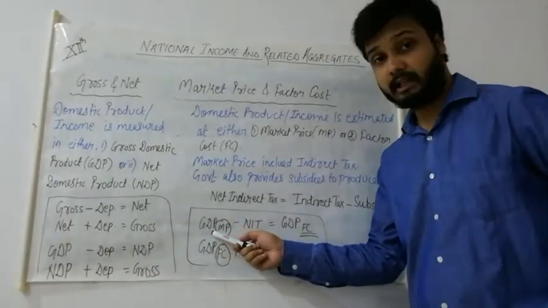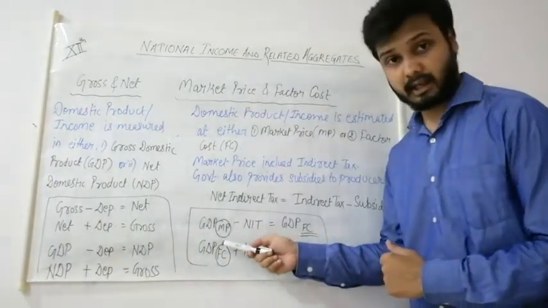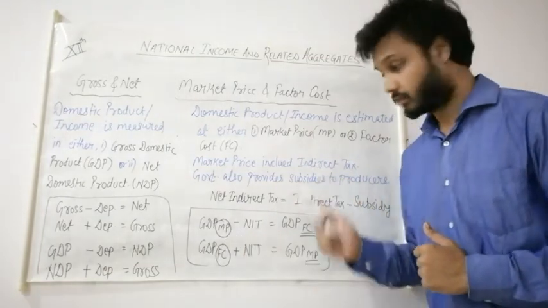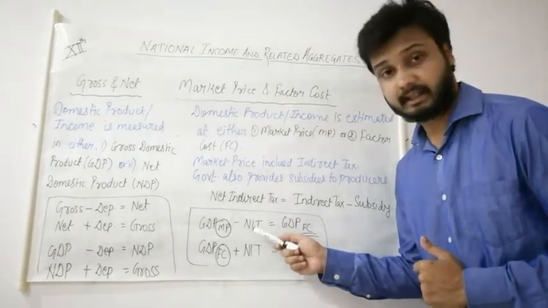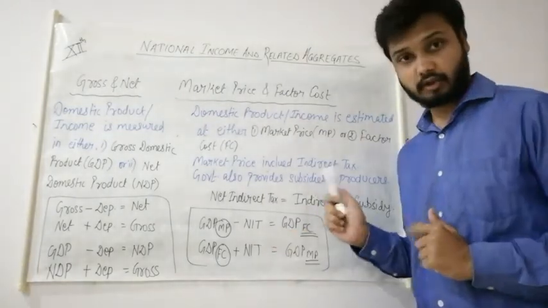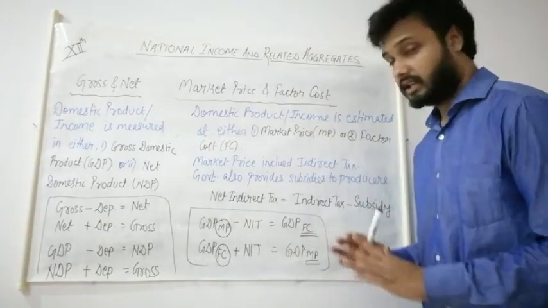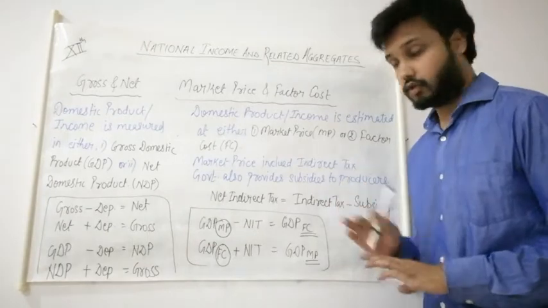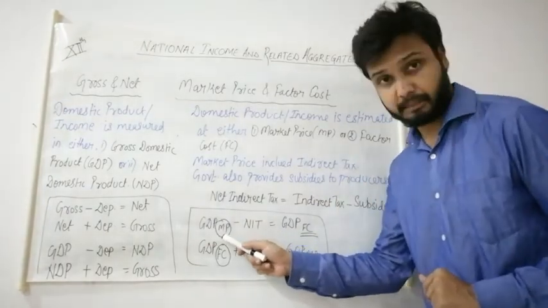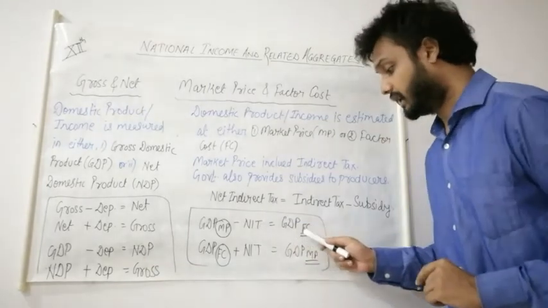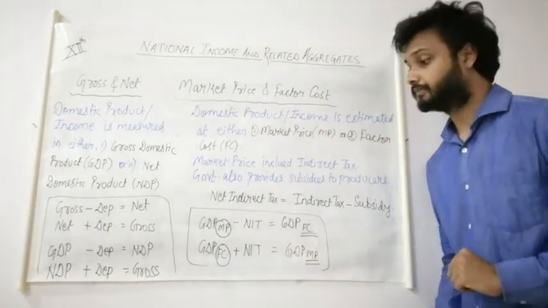If we are given GDP at MP, market price, then market price already has tax, so we will subtract net indirect tax. Net indirect tax means subsidy has also been adjusted. If in the question subsidy is not given and only indirect tax is given, no problem, we will do GDP at MP minus indirect tax, and we will reach GDP at FC, factor cost.